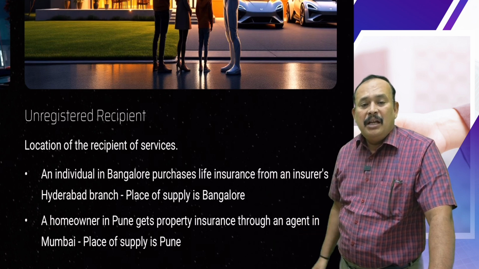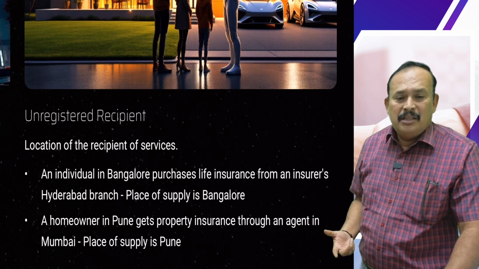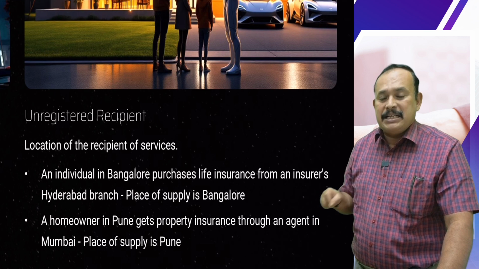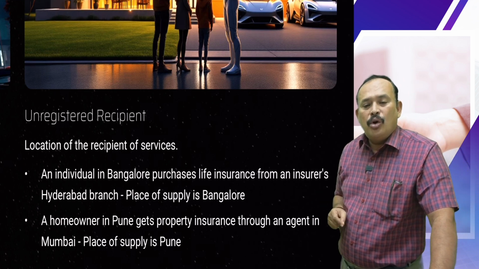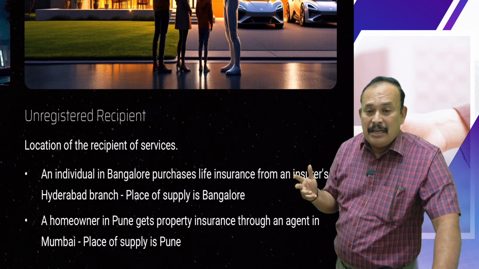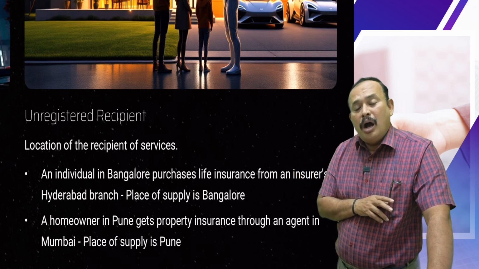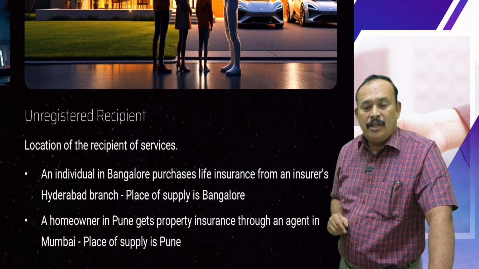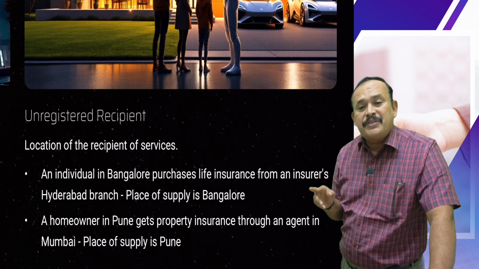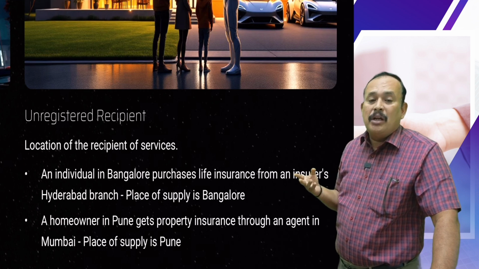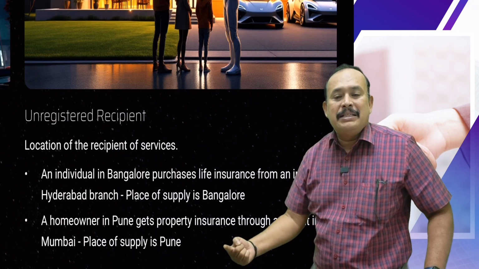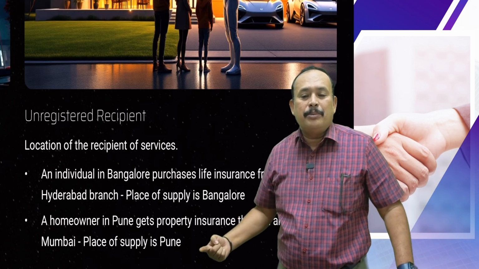Second case: a home owner in Pune gets property insurance through an agent in Mumbai. So the insurance company is providing loss-of-the-house risk coverage to the house owner, an individual. In that case, place of supply equals the location of the individual house owner, located in Pune. Pune is the place of supply. See here, Pune is the place of supply.